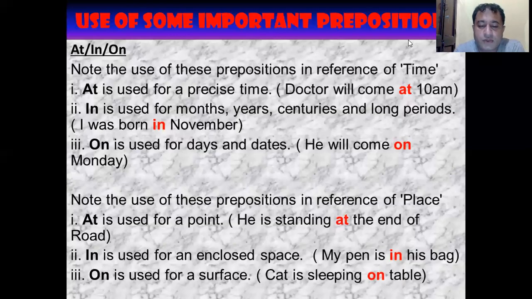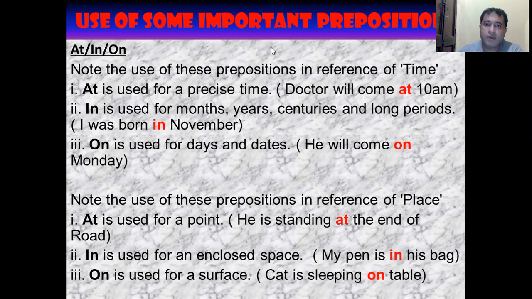Now, students, we usually get confused with two more prepositions, that is above and over. Now, on, above, and over: in Hindi, we usually say that all of these have the same meaning, that is ऊपर. on का मतलब भी ऊपर, above का भी ऊपर, over का भी ऊपर.